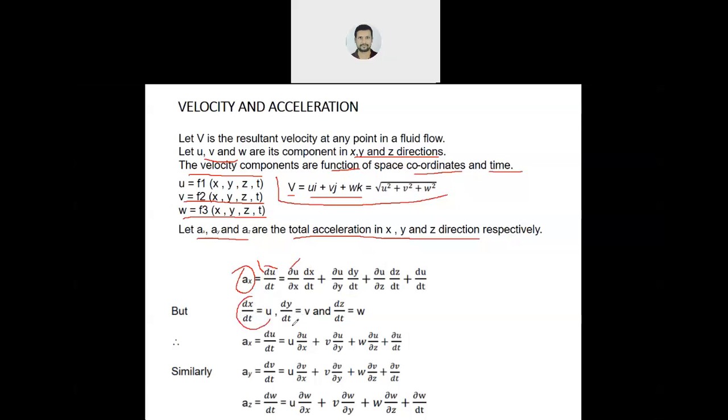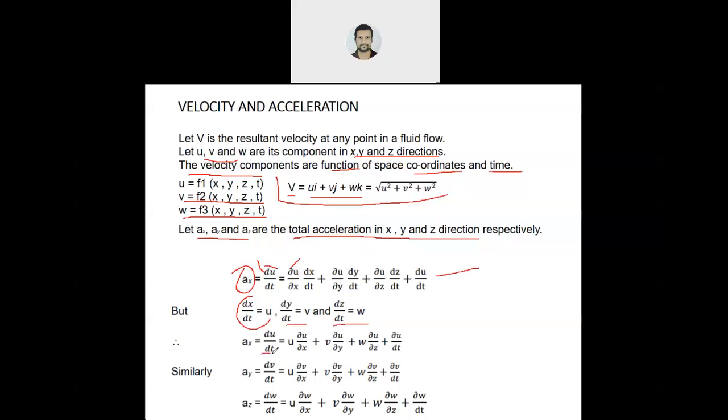Similarly, v is dy by dt and w is dz by dt. Put all these three values in this equation. You will get ax equals du by dt, which equals u into du by dx, plus v into du by dy, plus w into du by dz, plus du by dt.